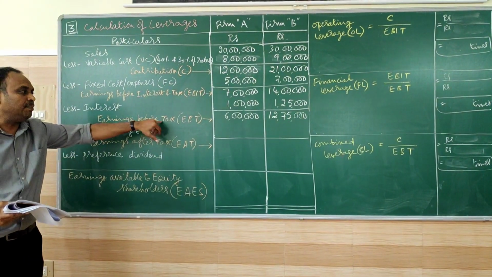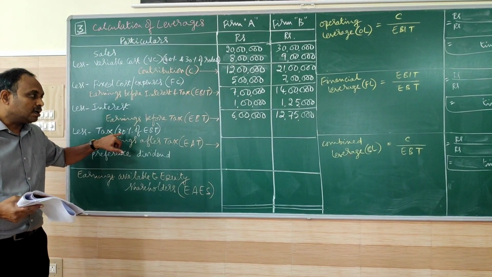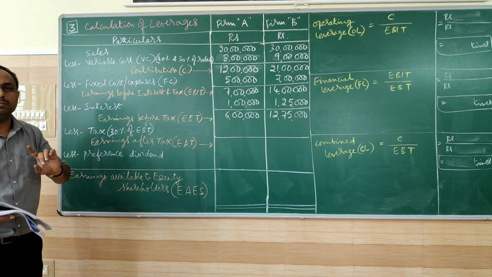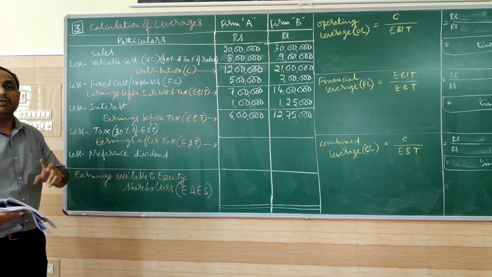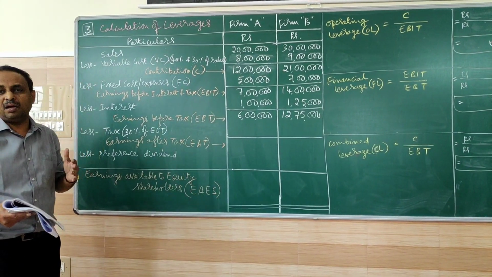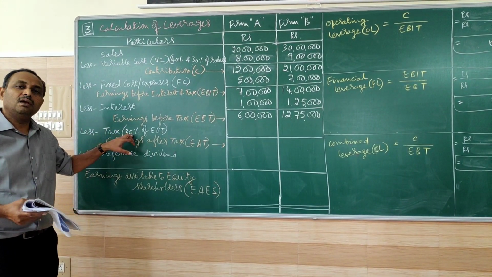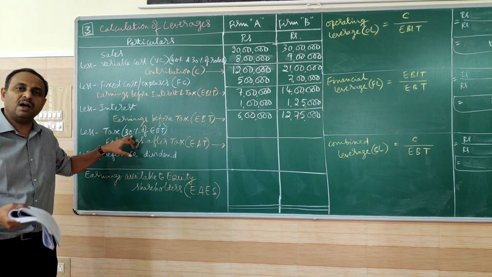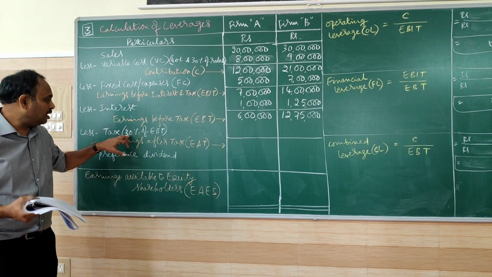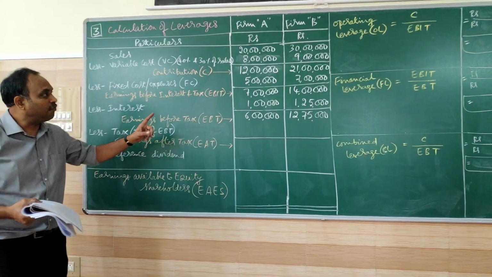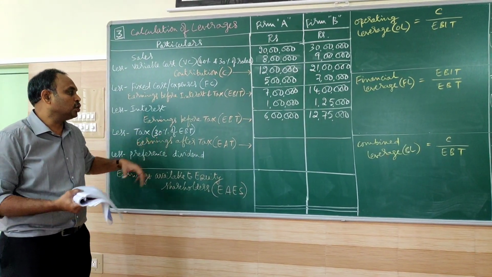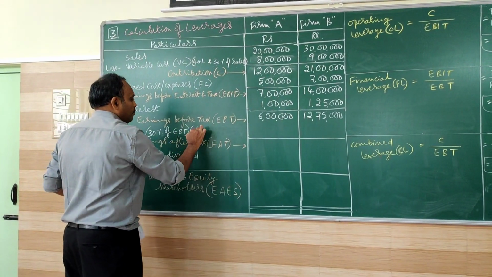So we have got EBT, and tax is not given in the problem. Again we need to assume, we cannot say tax is not there in the economy. Every country will usually have it, especially India, we have tax. So I am taking 30% on EBT for both the companies. I am assuming 30%.